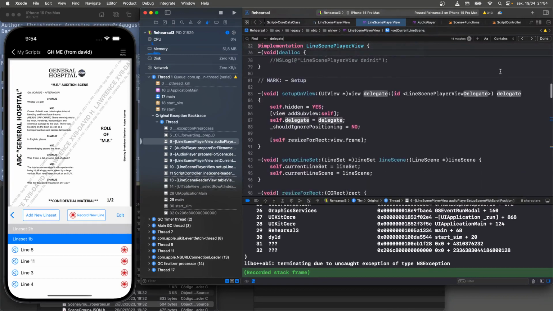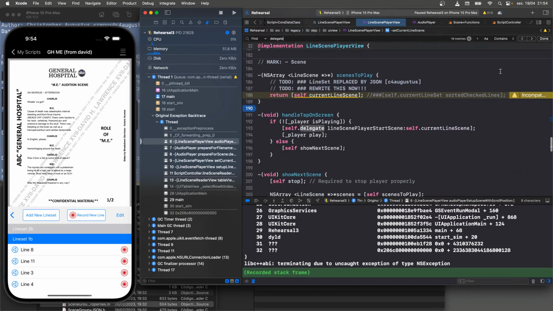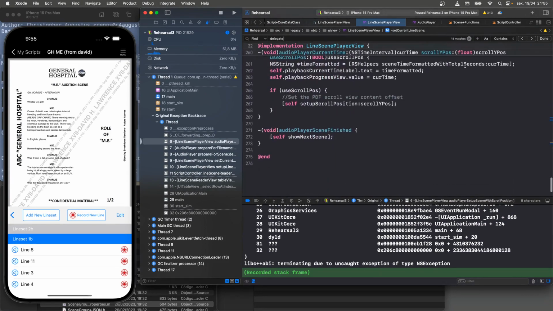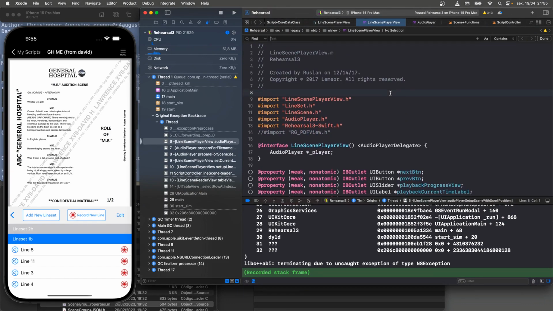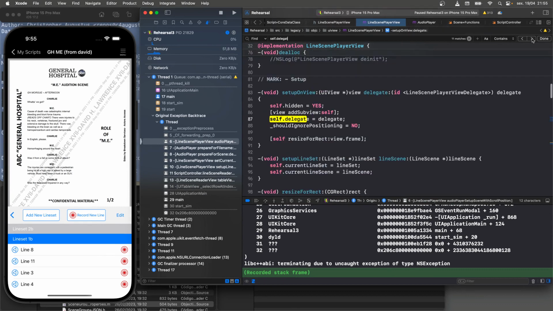Somewhere in this initialization, the delegate. Self delegate, initializer. Where does a delegate get created? Why am I having a hard time finding this? Let's try this again. Self delegate. There it is. Setup on view.